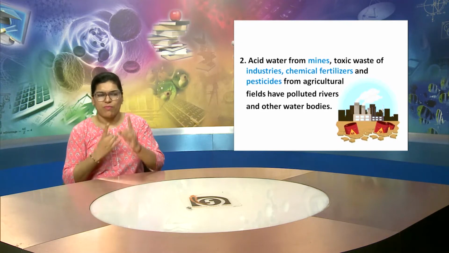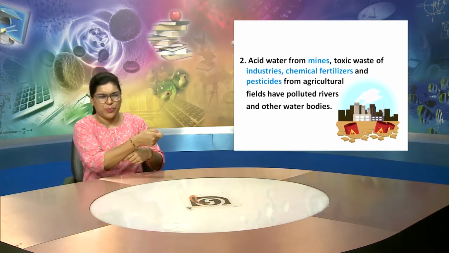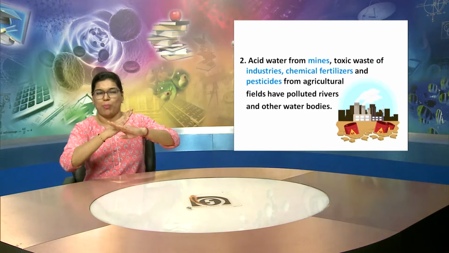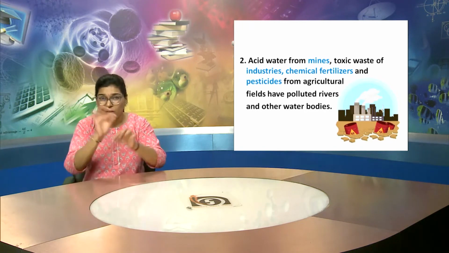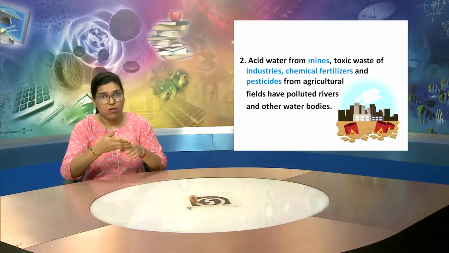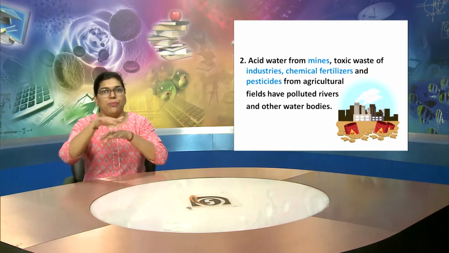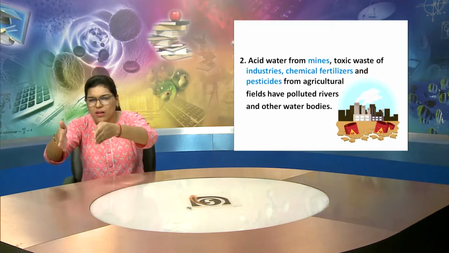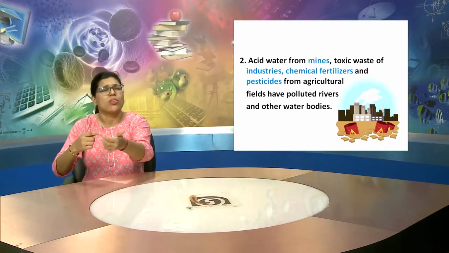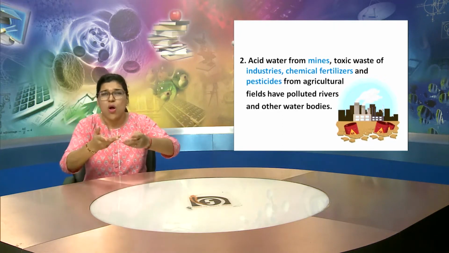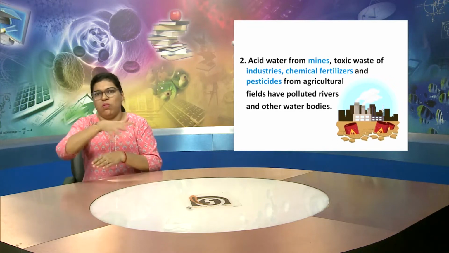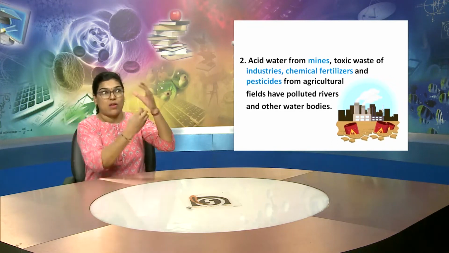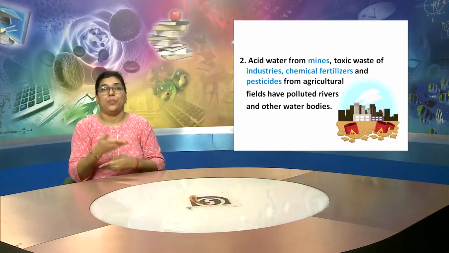They have polluted rivers and the other water bodies on the earth. So, all these things pollute our water resources, along with other pollution which occurs simultaneously.